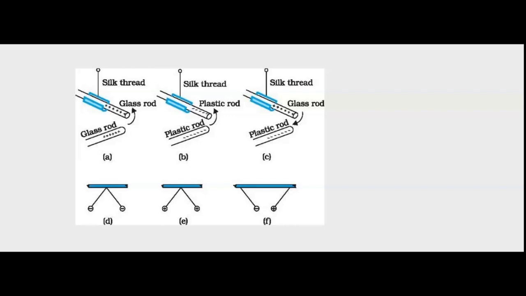When a glass rod is rubbed with silk, the rod acquires one kind of charge and the silk acquires a second kind of charge. This is true for any pair of objects when they are rubbed to be electrified. Also, from these experiments, we infer that like charges repel each other and unlike charges attract each other.